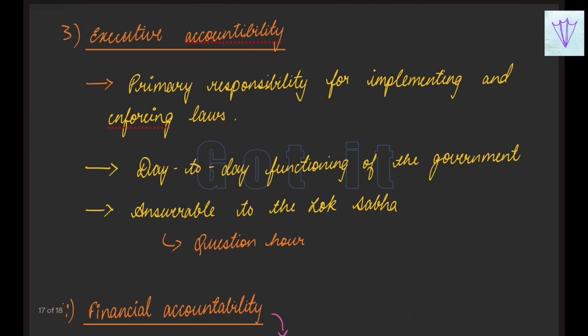Next, moving on to executive accountability. The Prime Minister and the Council of Ministers are part of the Union Executive. You have already seen the President, the Vice President and the Council of Ministers headed by the Prime Minister. They have the primary responsibility for implementing and enforcing the laws and the day-to-day functioning of the government, and they are answerable to the Lok Sabha in the question hour. Not just in the question hour, they are answerable to the people, to the Lok Sabha.